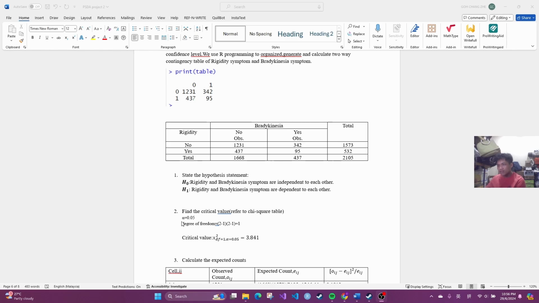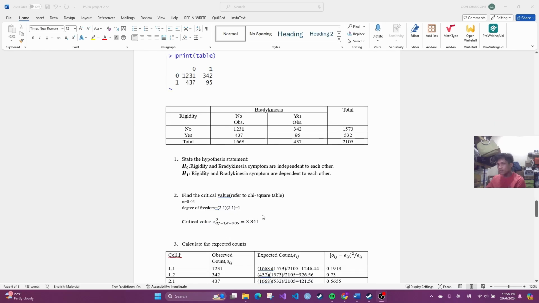Since we have the value of significance level and the value of degree of freedom, the critical value we can find in the chi-square table, or you can find it in R programming. So the critical value is 3.841.